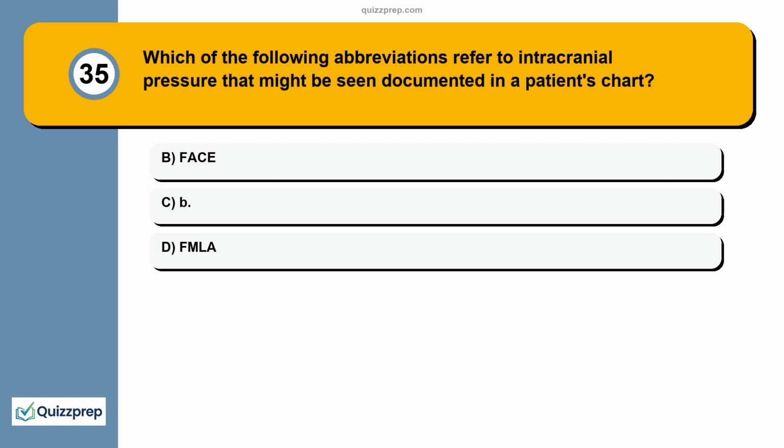Question 35. Which of the following abbreviations refer to intracranial pressure that might be seen documented in a patient's chart? A. ICP. B. DFMLA.